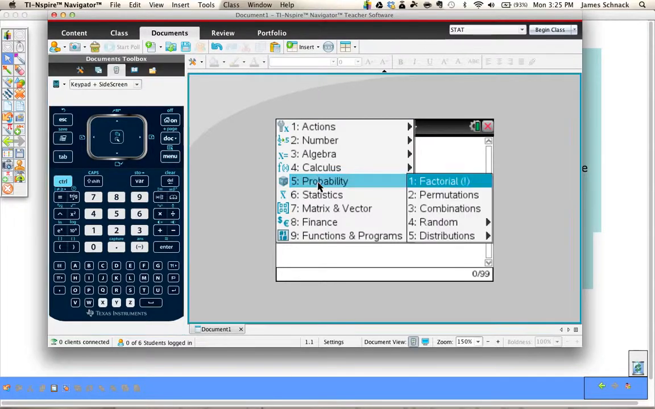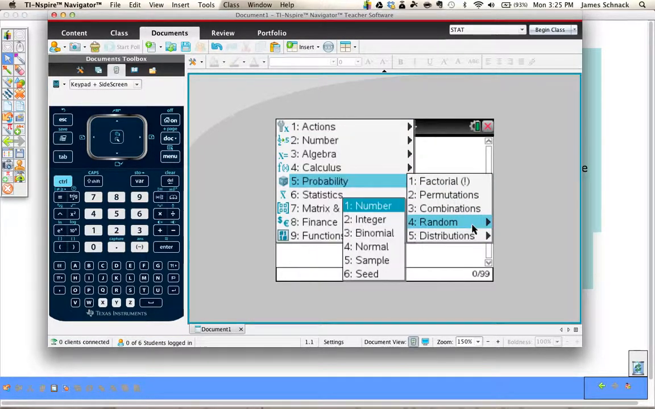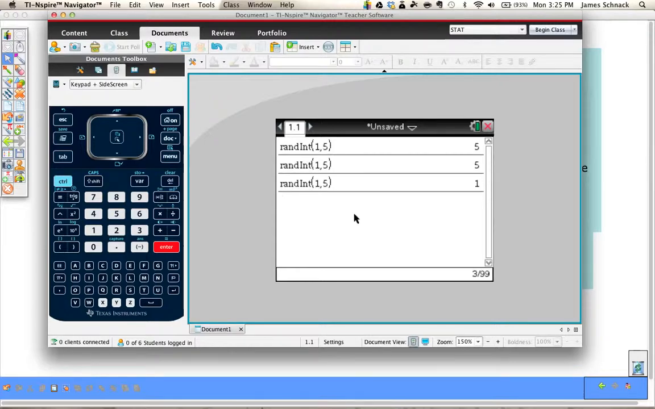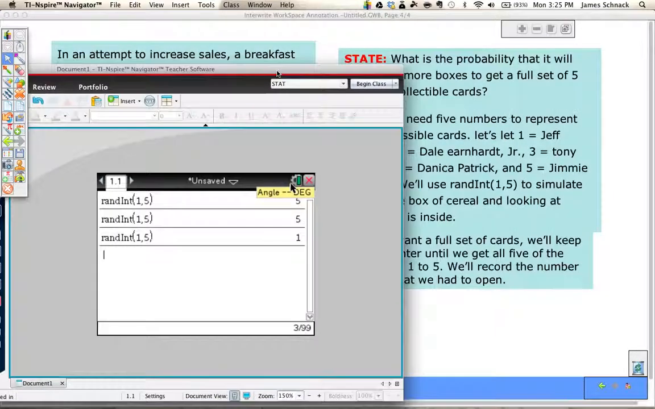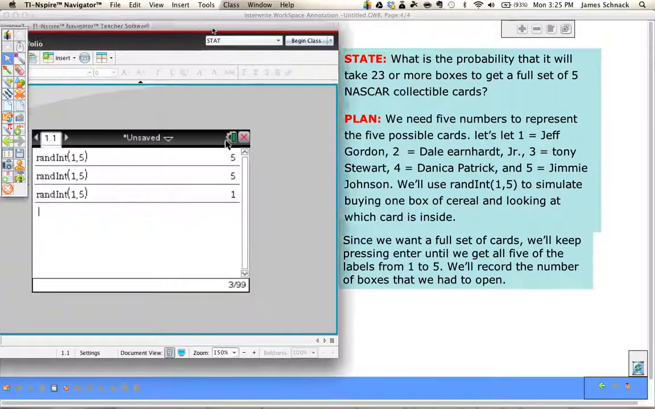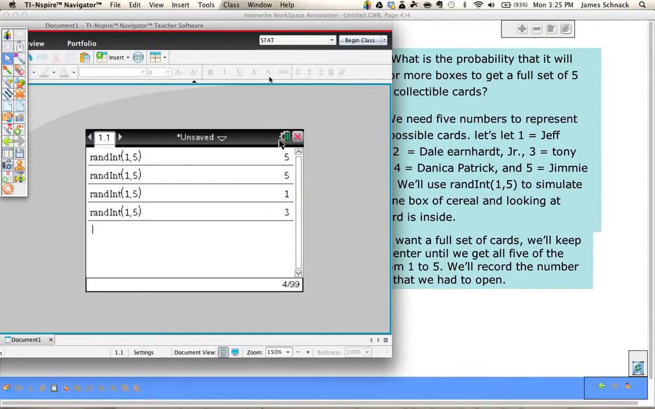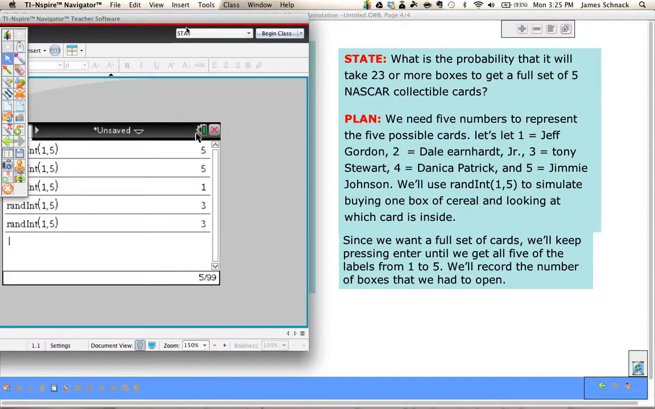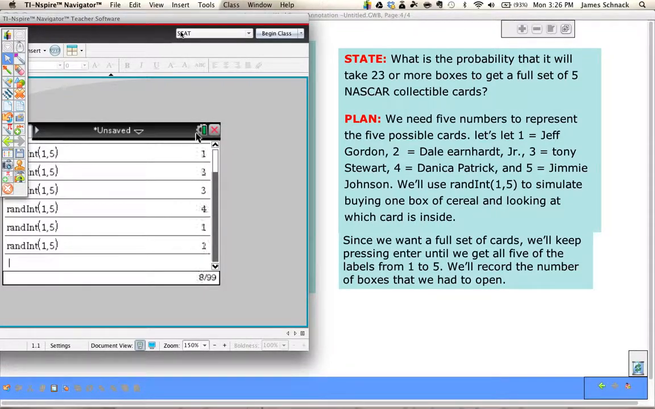Menu, probability, random, and we want random integer. I'm just going to do 1, 5, and I push enter. There's my first random digit. So this means I got a 5. I got 2 Jimmie Johnsons and a Jeff Gordon so far. And Tony Stewart. And another Tony Stewart. And a Danica Patrick. And another Jeff Gordon. And a Dale Earnhardt. So now I've gotten all 5 cards.